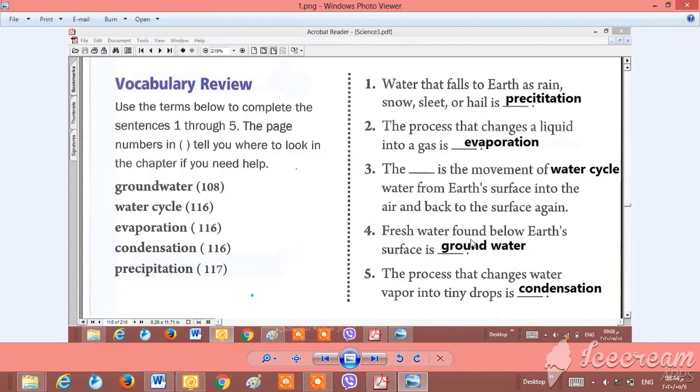Fresh water found below Earth's surface, under Earth's surface, is groundwater. The process that changes water vapor into teeny drops of water, which fall like rain, snow, and hail, is condensation.